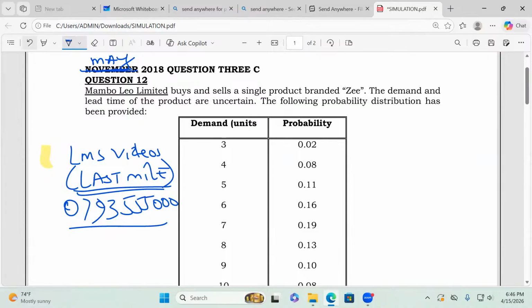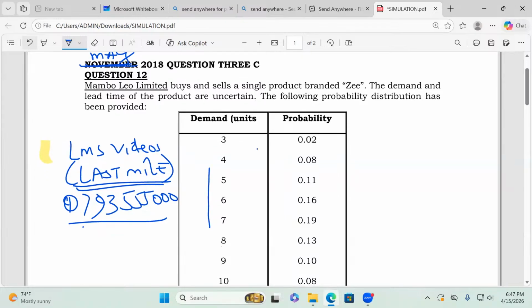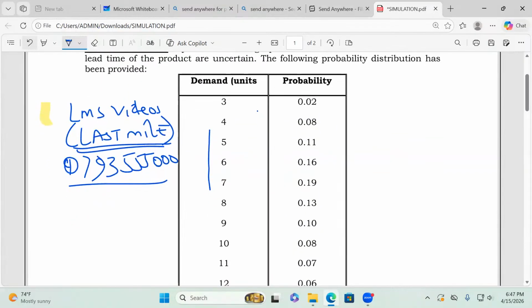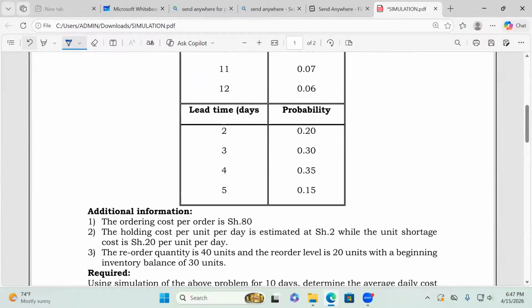So Mambo Leo Limited buys and sells a single product branded Z. The demand and the lead time of the product are uncertain. The following probability distribution has been provided. They've given us this probability distribution, and they want us to do something very easy. We have demand and lead time.